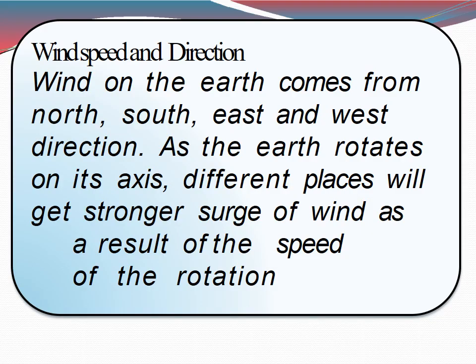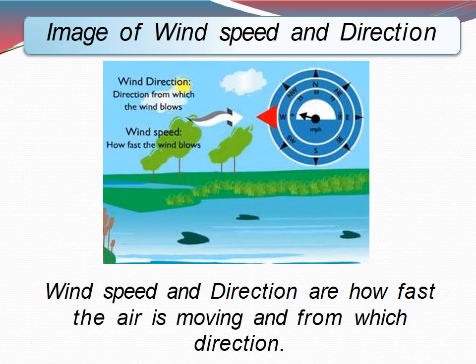So here we will understand how the rotation of the Earth also affects the wind speed and direction. Wind comes on the surface of the Earth from all directions, and as the Earth rotates on its axis, different places suddenly get a big jerk, or you can say surge of wind, due to this rotation of the Earth. So here we understood how the rotation of the Earth causes the wind speed and the direction. I would like to show you a small video regarding the spinning of the Earth.